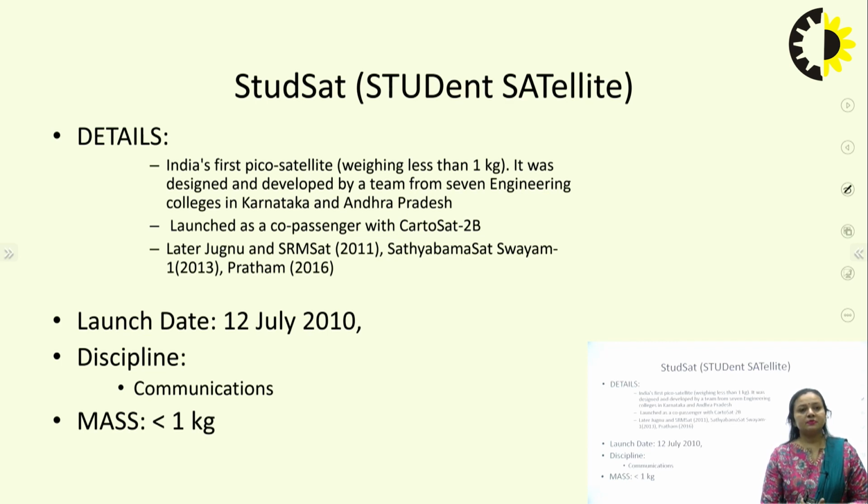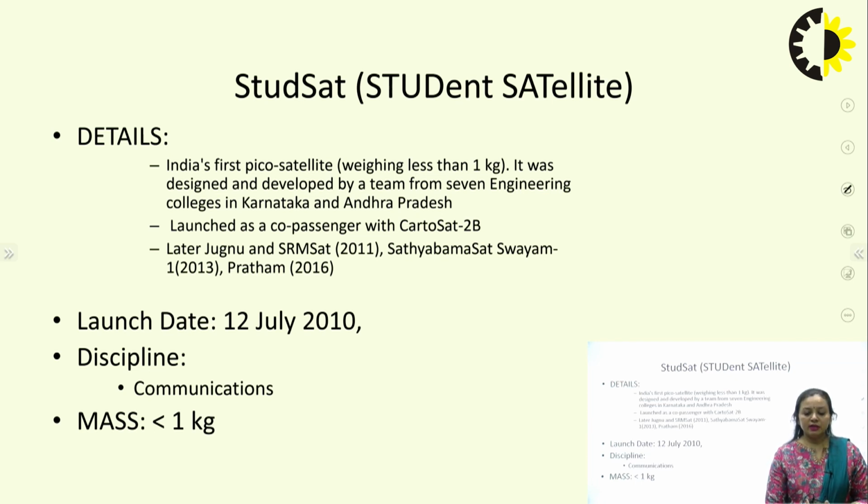Then the STUDSAT, or the student satellite. It was the first pico satellite. Now you can see the weight is less than 1 kg. So if the weight is less than 1 kg, we call it a pico satellite. As in my first lecture, I classified the satellites based on their weight. So we have got the heavy satellites, and we have got mini, micro and pico satellites. So this one is the pico satellite because the mass is less than 1 kg. It was the first pico satellite weighing less than 1 kg.